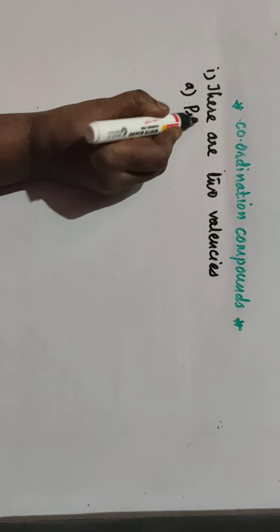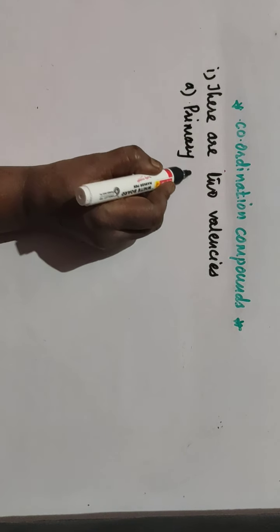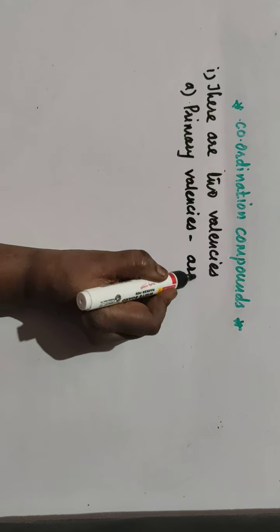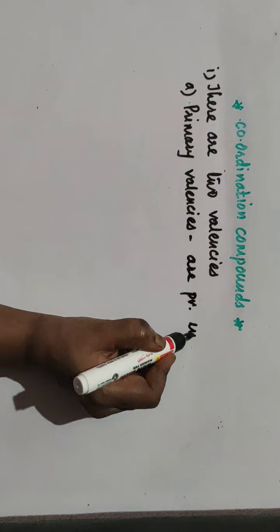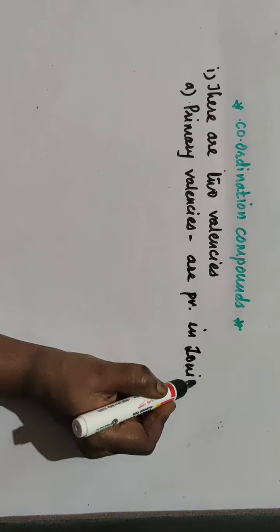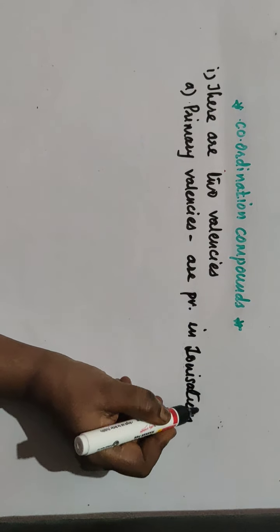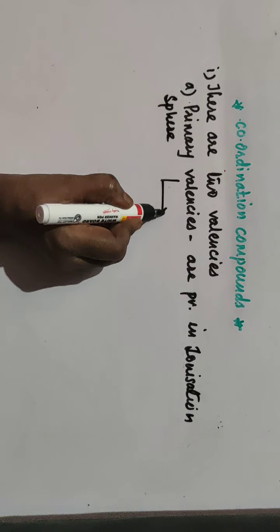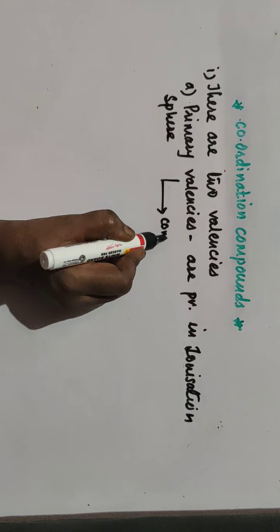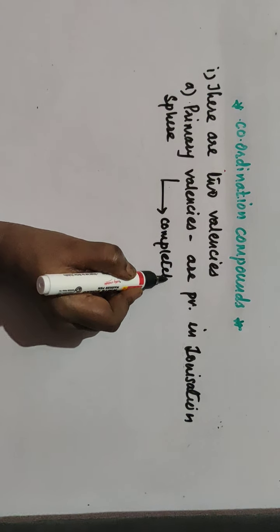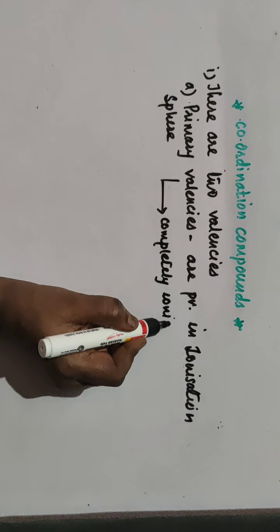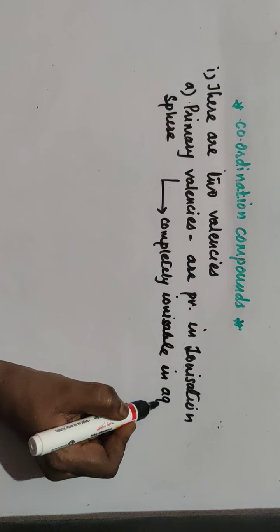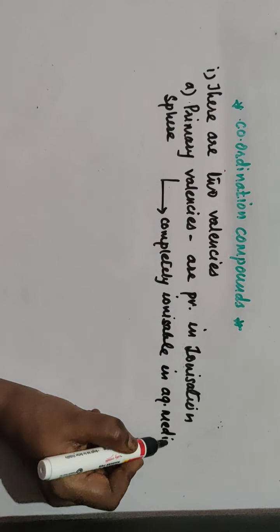Primary valencies are present in the ionization sphere, the outermost sphere, and these valencies are completely ionizable in aqueous medium.